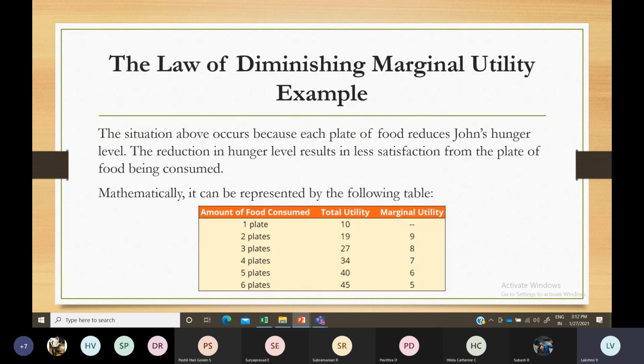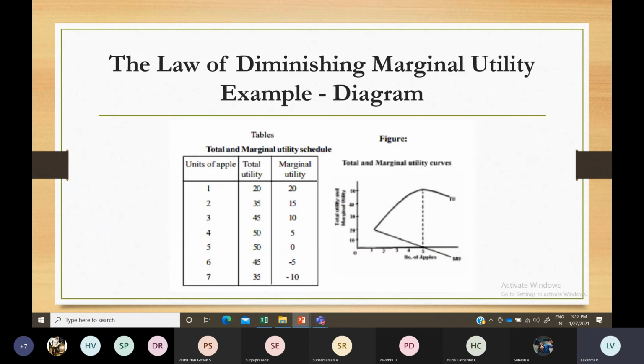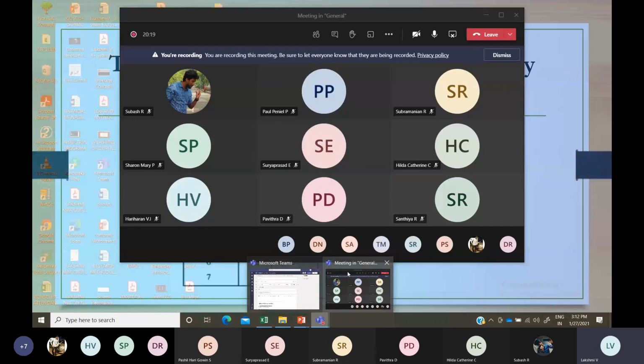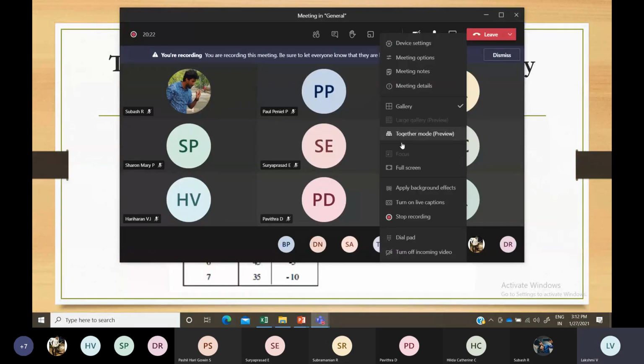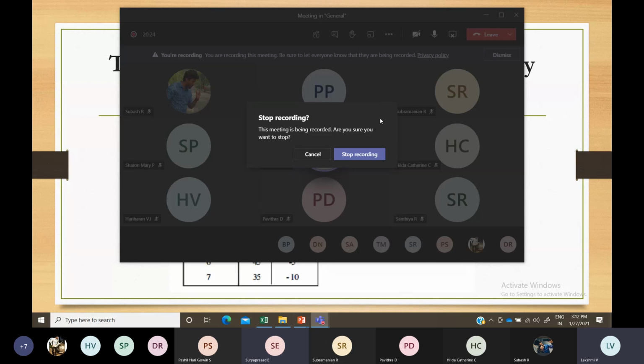You find out the total utility and marginal utility with the help of a table, and present it in a graph: how the total utility increases and later decreases after a saturation point, and how marginal utility starts to decline, becomes zero and then negative. Is the law of diminishing marginal utility clear to you? Any questions, ma'am?